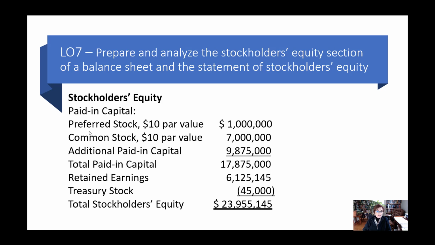Our common stock is listed after that. Then our additional paid-in capital. And then finally our retained earnings. And at the very bottom, after you have all your paid-in capital and retained earnings, we subtract out the treasury stock. Sometimes you'll see a subtotal before this, so total paid-in capital and retained earnings, but you're going to get the same balance, right? It's these three numbers added, and then you have your total stockholders' equity. And this, of course, would get added to your total liabilities, which would be above it, and then you would have your total liabilities and stockholders' equity on your balance sheet.